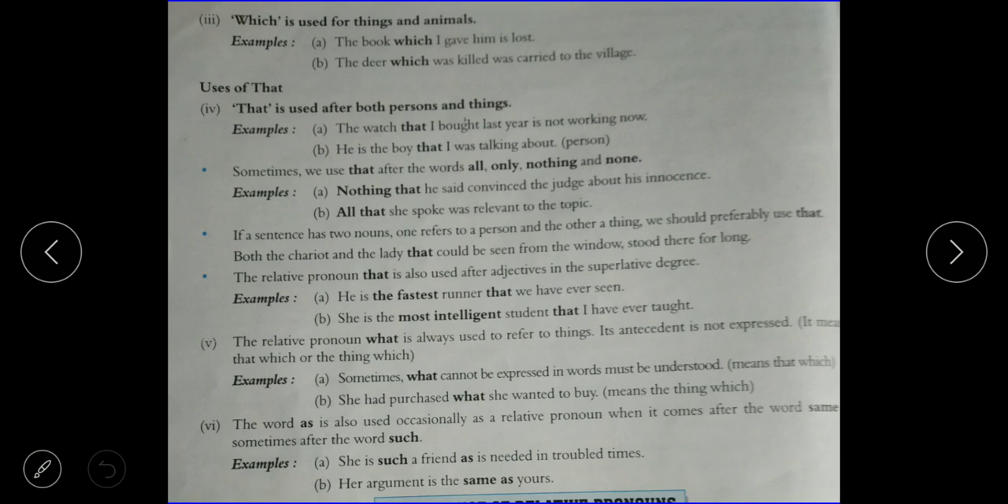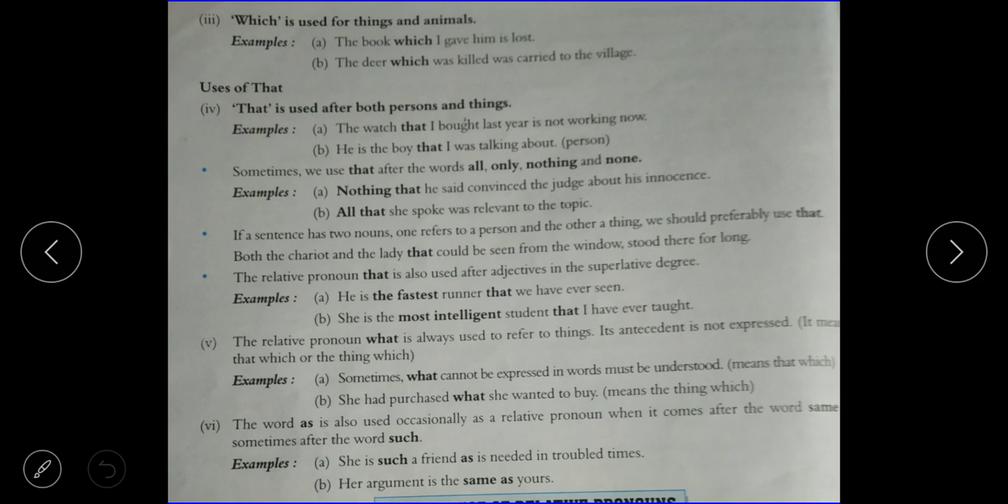Which is used for things and animals. Remember these things: who and whom are used for persons only, whose is used for persons and things also, and which is used for things and animals. The book which I gave him is lost. The deer which was killed was carried to the village.